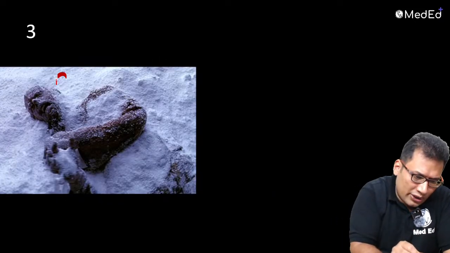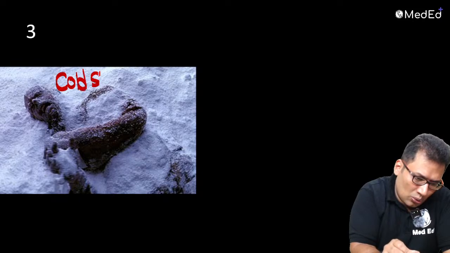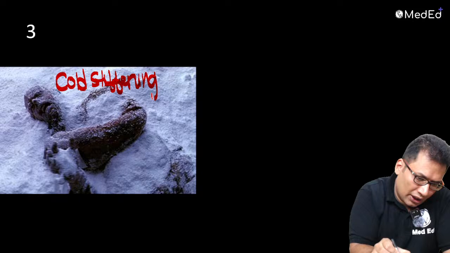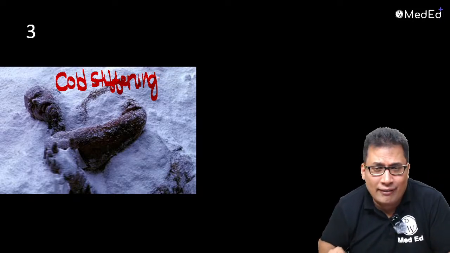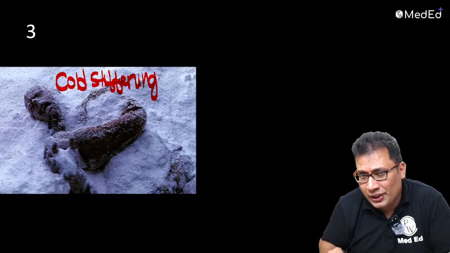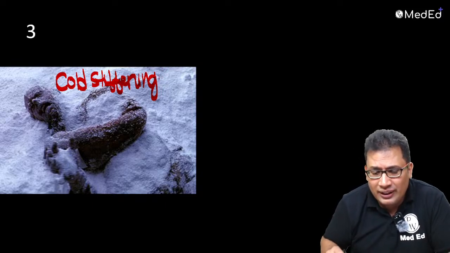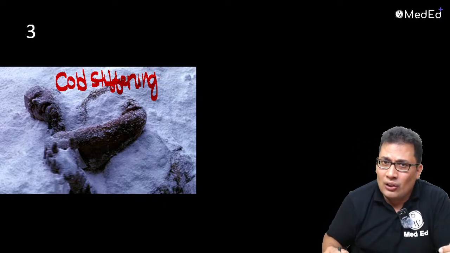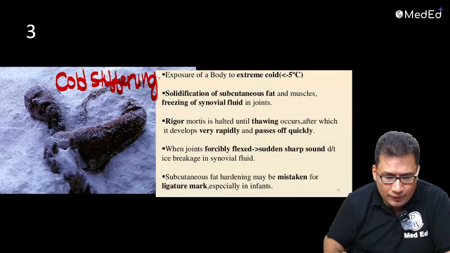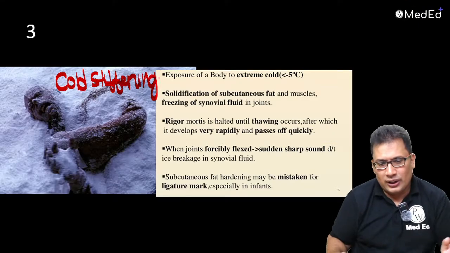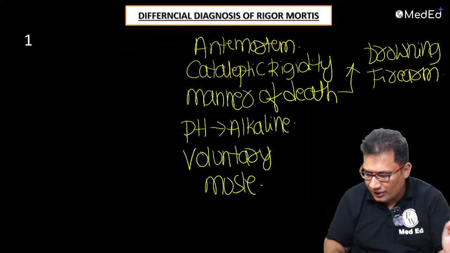Look at this now. This is cold stiffening. When the body is exposed to extreme degree of cold, muscle undergoes denaturation. Upon heating, there can be a normal appearance of the rigor mortis. Okay. Next. So this is about the main question we discussed.